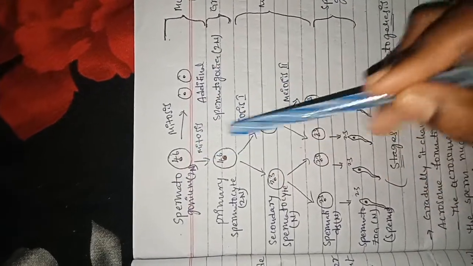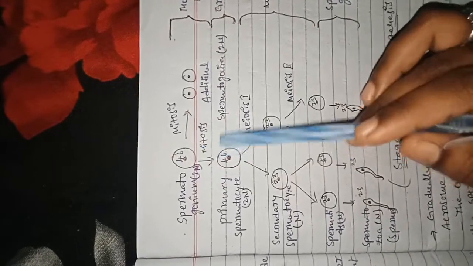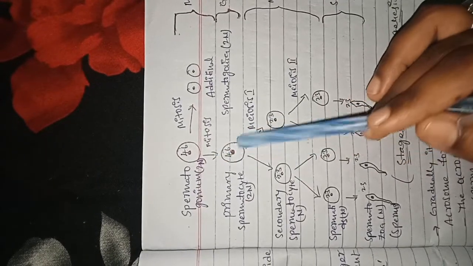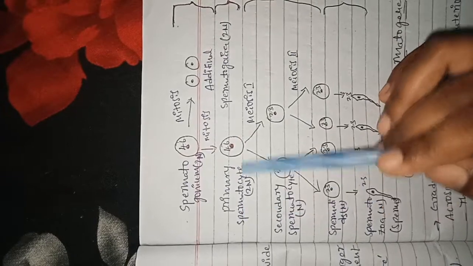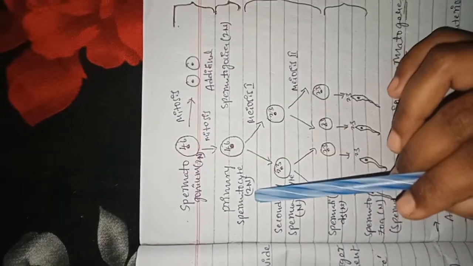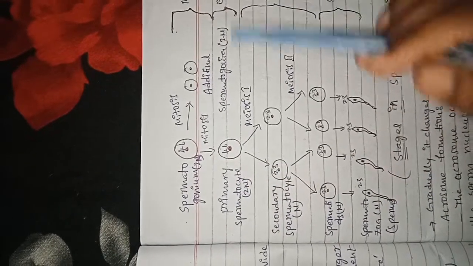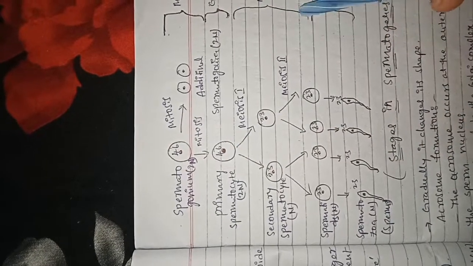Then the growth phase. These spermatogonia enter the growth phase and are known as primary spermatocytes. They increase in size. There is no meiotic division, so the primary spermatocyte is also diploid in state. Then the primary spermatocyte enters the maturation phase.